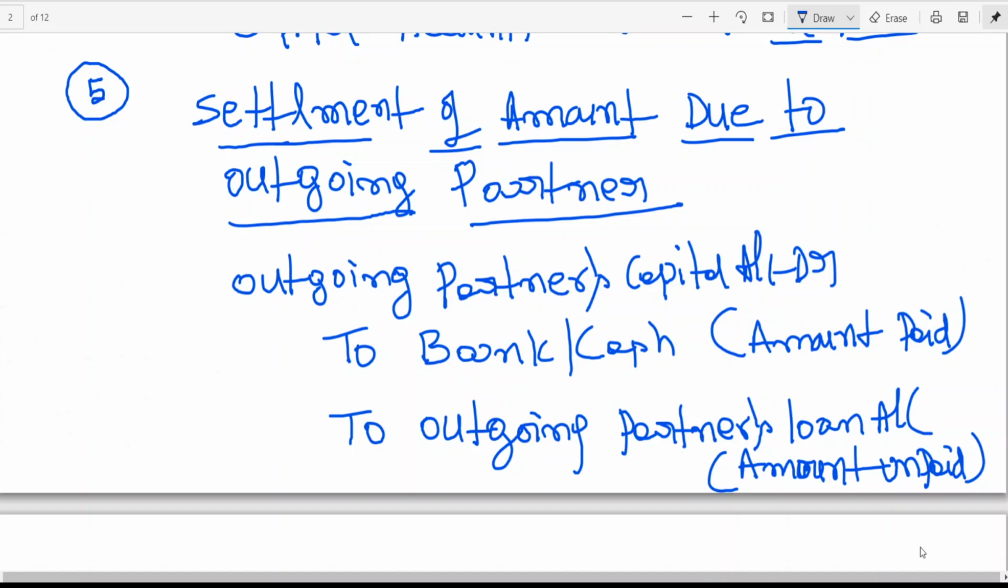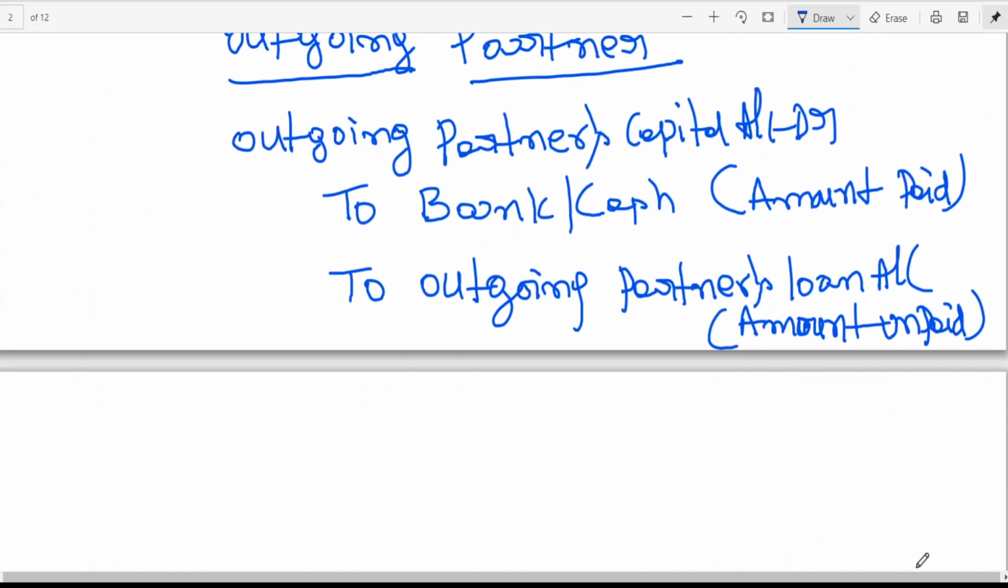Fifth point done. The sixth point you need to understand is that sometimes the remaining partners' capitals have to be adjusted. We will get such a problem, and then I'll explain how to adjust. But here, just as a note, I am writing adjustment of capitals if required.